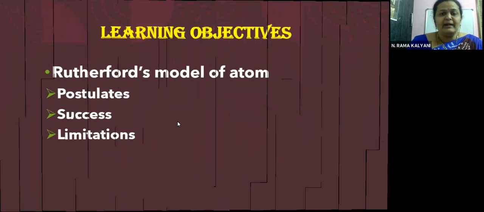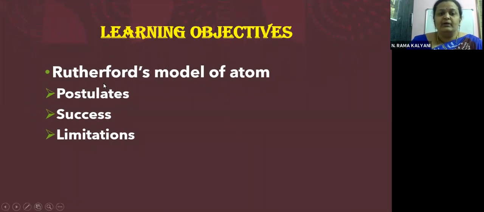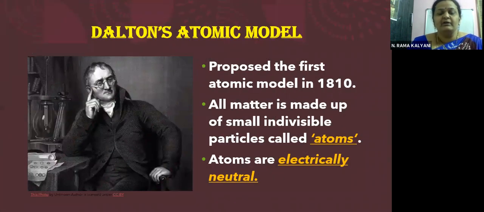And then in a nutshell, we will see the postulates of Rutherford model, success of the model and its limitations. Limitations are nothing but drawbacks, children, where the model has failed to explain the atomic behavior. Okay, children. So now let us begin with the very basic things that we have learned earlier.